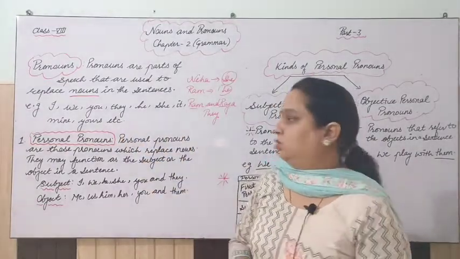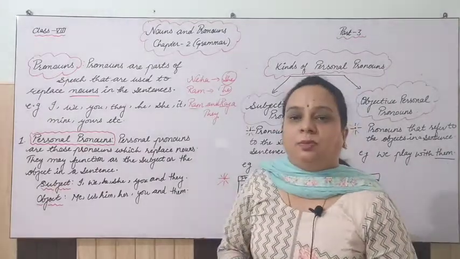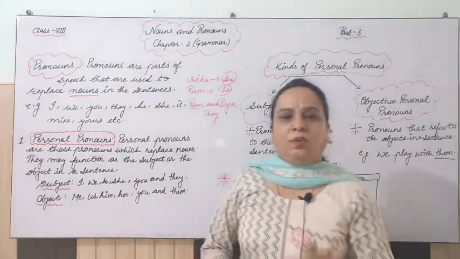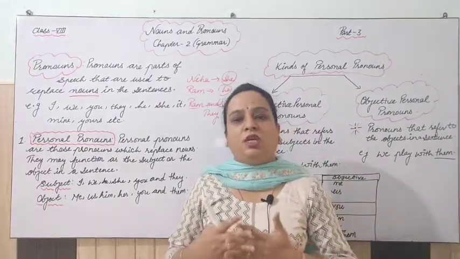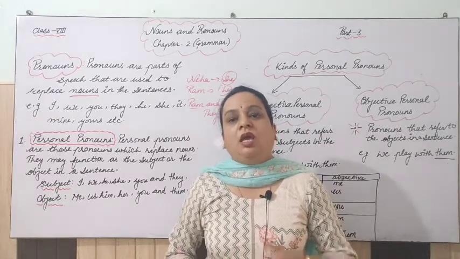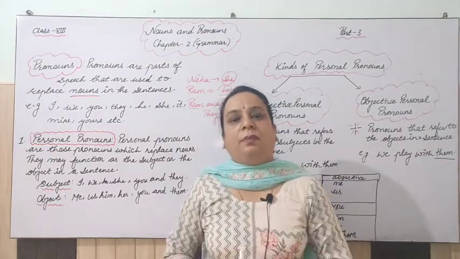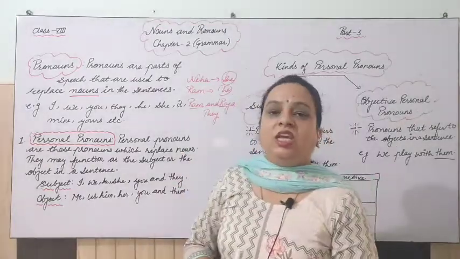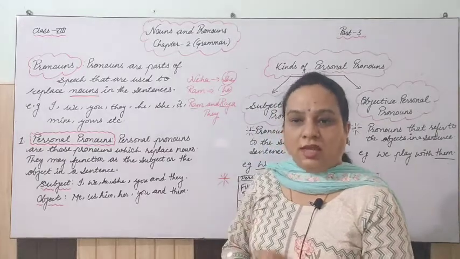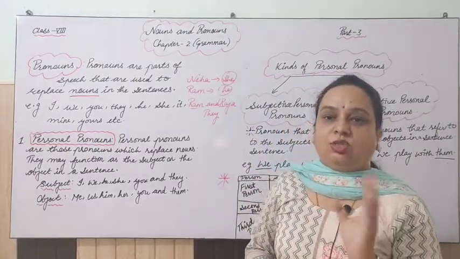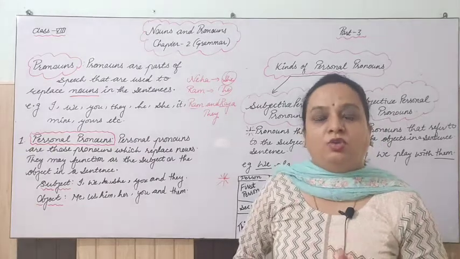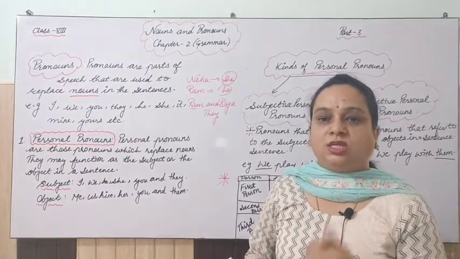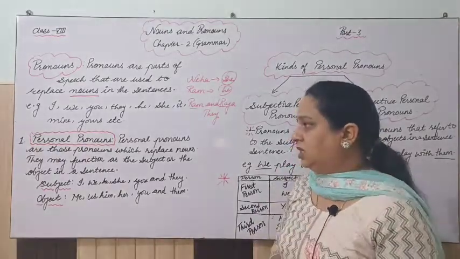So these are pronouns. When we talk about personal pronoun, we have to do the kinds of pronouns also. So what is a personal pronoun? This personal pronoun is something which we use for persons. The words in the personal pronoun category are I, we, you, they, he, she, it. As I told you, we have 2 cases, 2 styles of that. One is subjective. We use pronoun as subject also, and we use pronoun as object also. Objects and subjects we have done in our previous videos, so you can see from there.